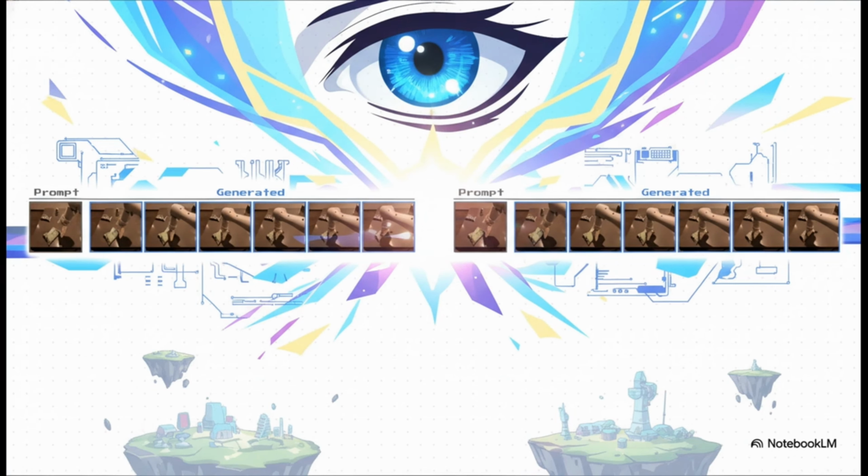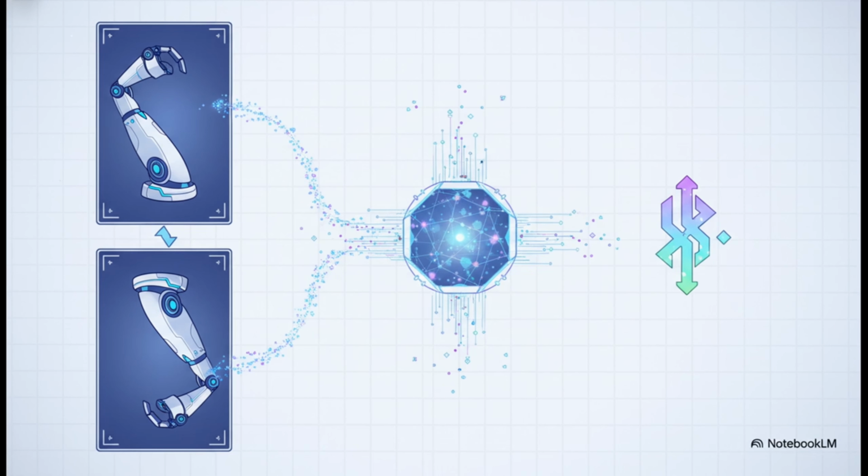Let's make this super clear with an example. So the AI sees 2 pictures. In the first one, a robot arm is up here. In the second, it's down there. The AI knows that the arm didn't just teleport. Something had to have happened to make it move. Now it has no idea that a person moved a joystick or even what the word down means. All it knows is there was a change. So it just slaps a label on it. Let's call it Action 3.